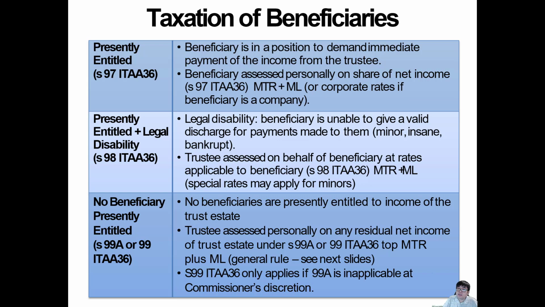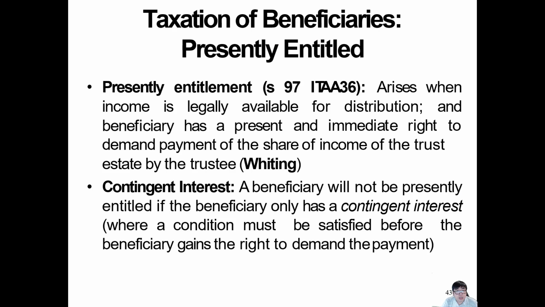Now let's talk about beneficiary entitled. The rest of the income is what the beneficiary is entitled to, which is legally available. So if I give it to my kid, they have the right to spend it. Let's say they got 18,200 that year. If they want to buy a new car with that, there's nothing I can do to stop them.